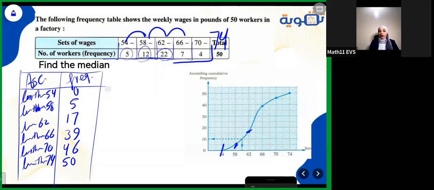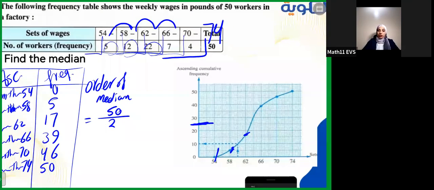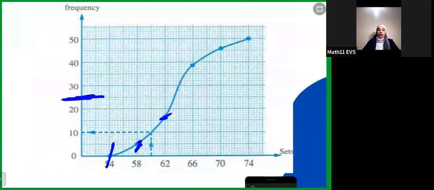Okay, to find the median, you have to find first the order of the median, and we find it by getting the total divided by 2. 50 divided by 2 is equal to 25. It will be here. What next? Move until you reach the curve. So first of all, I'll just zoom in here so you can see what we are going to get.